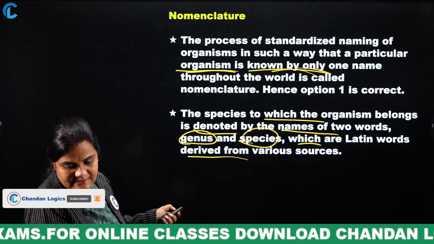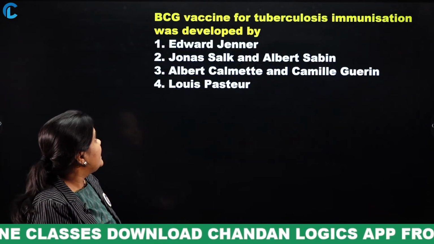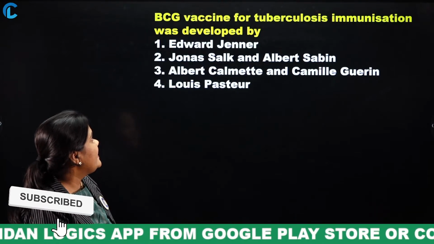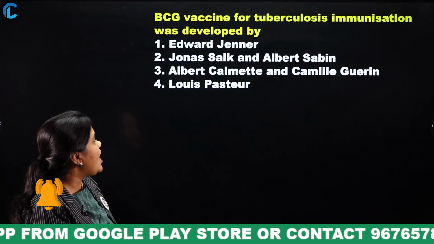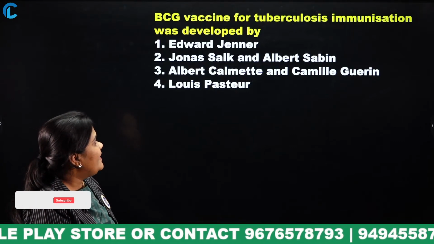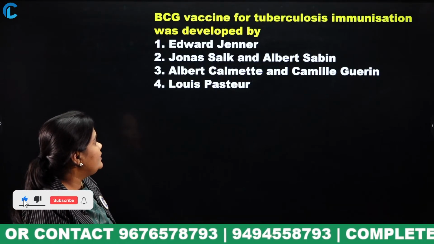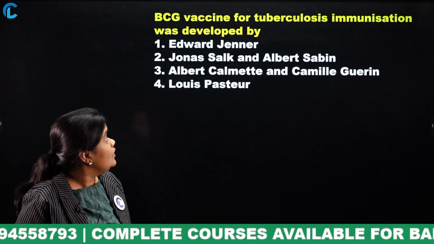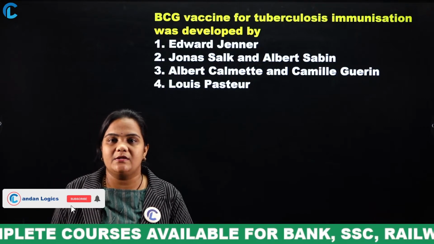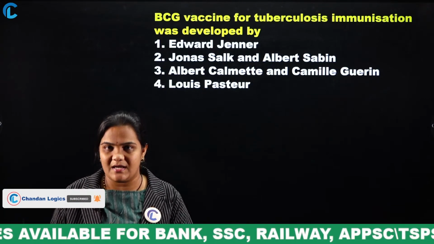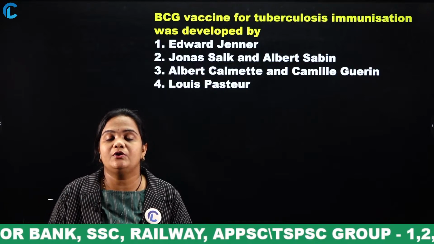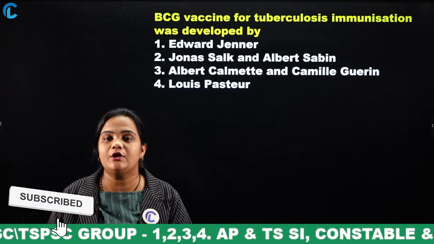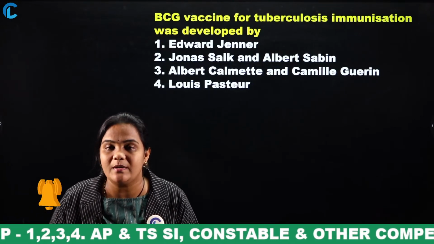Next. The BCG vaccine for tuberculosis immunization was developed by Edward Jenner, Jonas Salk and Albert Sabin, Albert Calmette and Camille Guerin, or Louis Pasteur? BCG is a vaccine given to prevent tuberculosis, TB. Why will this tuberculosis occur? Due to the presence of mycobacterium. It is caused by Mycobacterium tuberculosis.